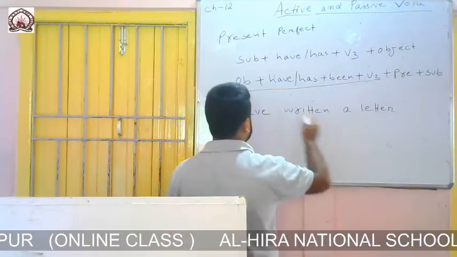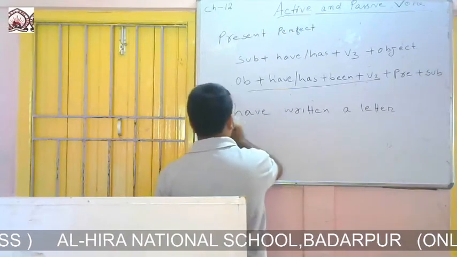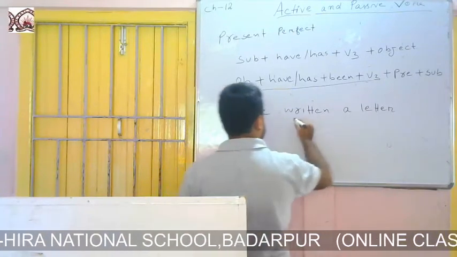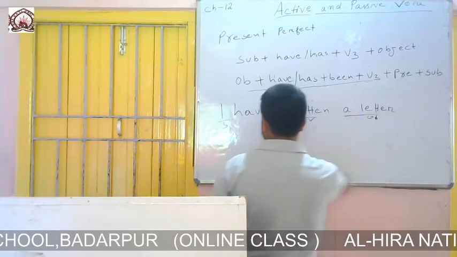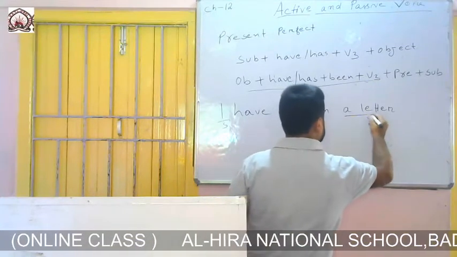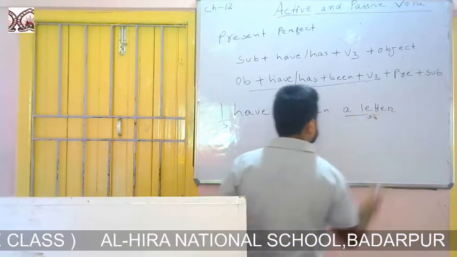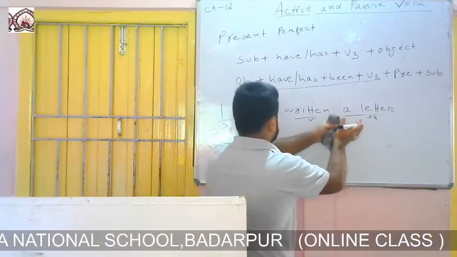I have written a letter. So this is the subject, this is the verb, and this is the object. The formation says to write the object at the beginning.